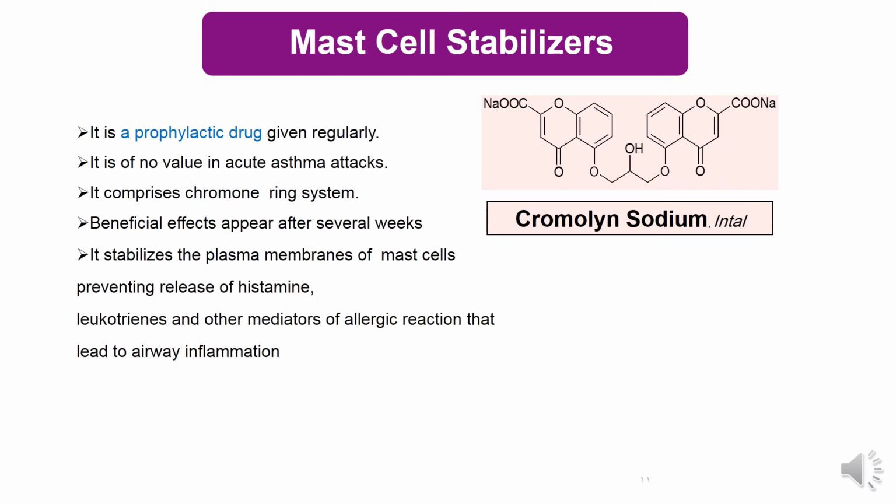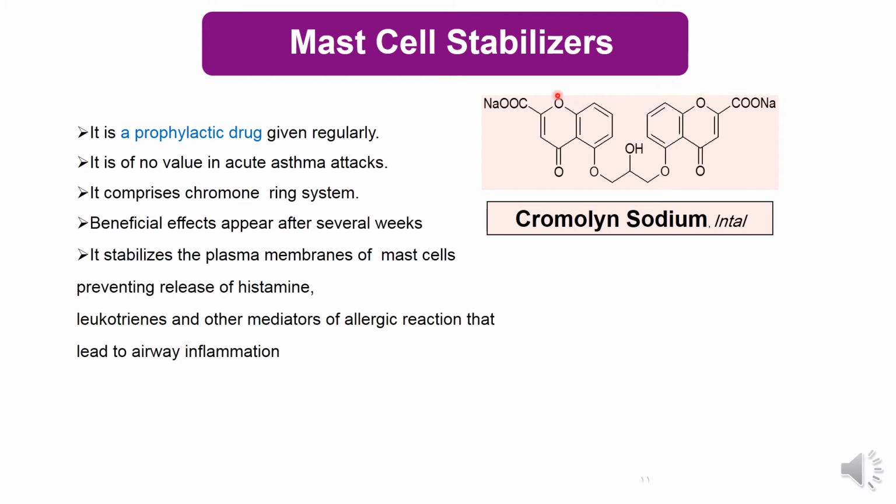Now we will study the mast cell stabilizers. Mast cell stabilizers are drugs that stabilize mast cells. Mast cells are cells present in the body. These cells can release histamines, leukotrienes, and other mediators in response to allergens. Mast cell stabilizers like cromolyn sodium. This structure is called cromolyn sodium.